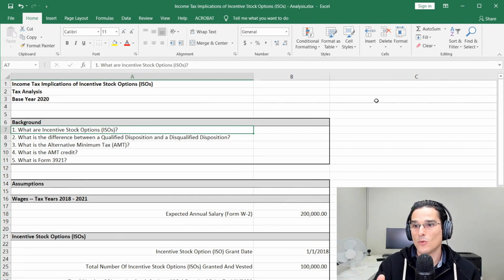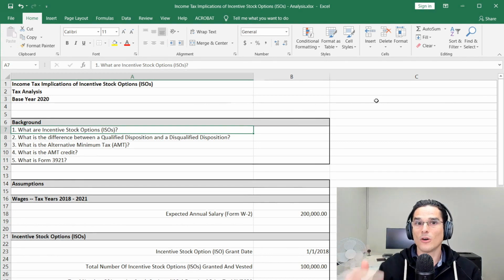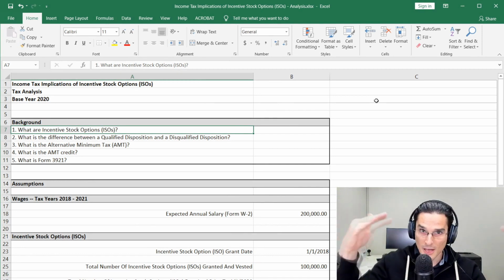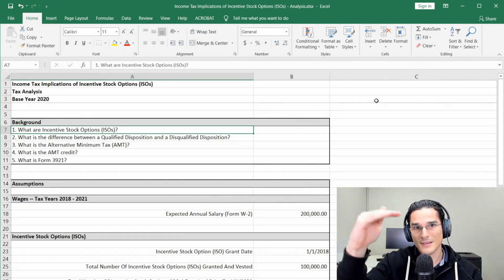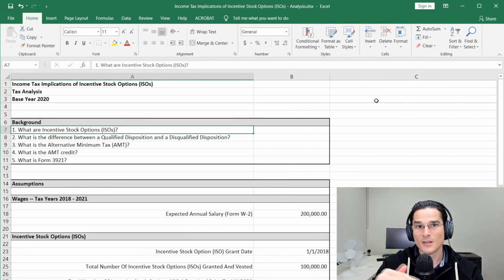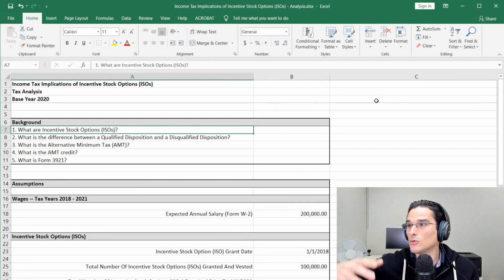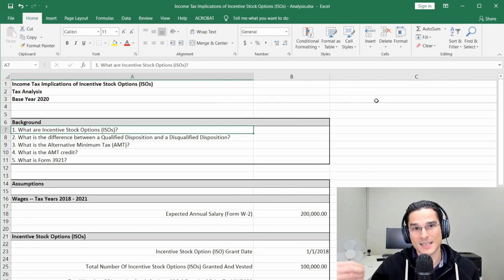Now, that happens once in a year subsequent to the year in which you paid the AMT, your ordinary tax is higher than your alternative minimum tax. I'm going to show you how all this works. We're going to get into the dynamics here, but in very general terms, you will have that difference between the AMT and the ordinary income tax bridged in the form of the AMT credit. And some of it might come back to you in the next year. It might come back in 2 years, but most of it generally comes back to you in the year in which you dispose of substantially all of those shares that you obtained by exercising ISOs.